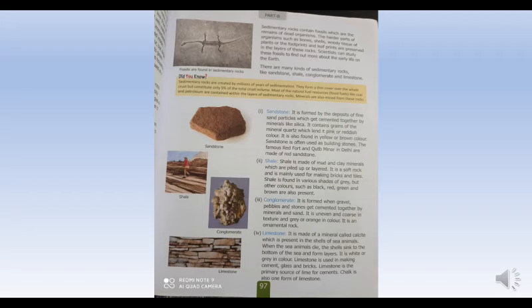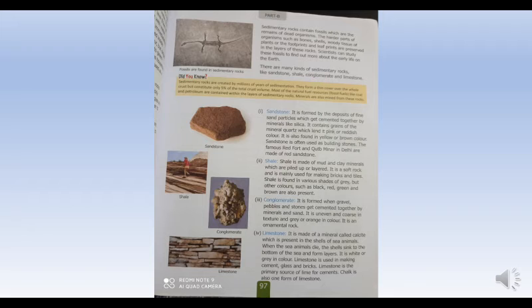Sandstone is formed just by the deposits of fine sand particles, cemented together by the mineral called silica. Silica is a mineral which is present in soil, which cements and forms sandstone.